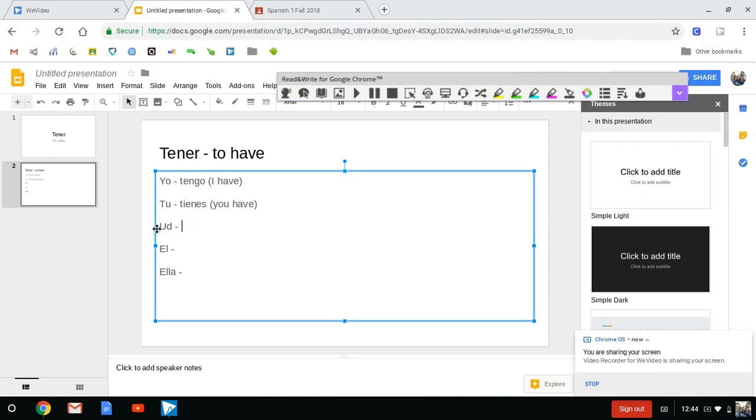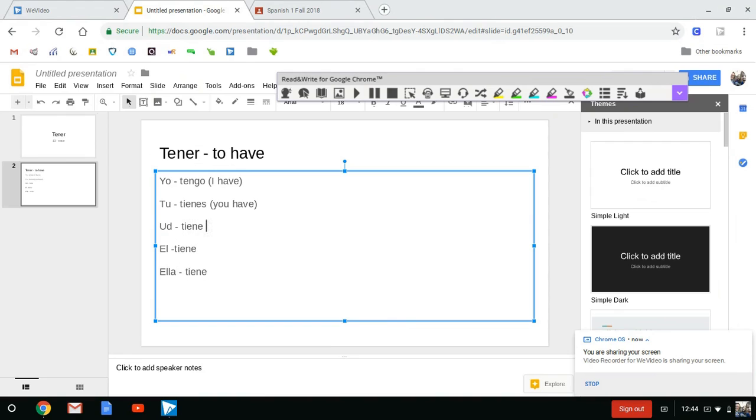Usted, él, and ella always share a conjugation. So this is similar to in English, we say he has, she has, it has. So they all share the same conjugation. So they are all tiene.